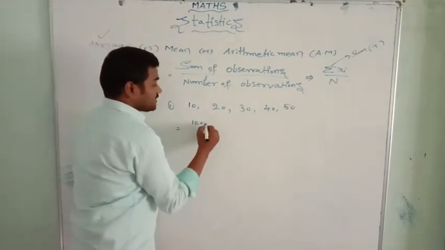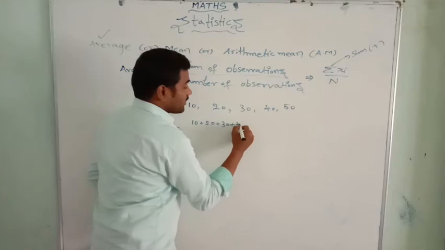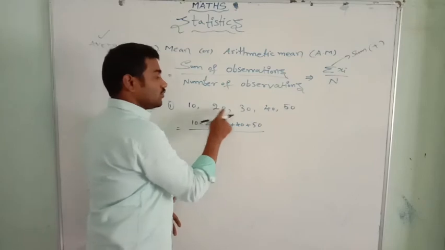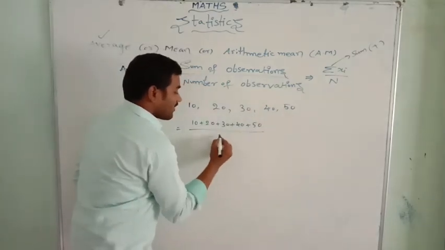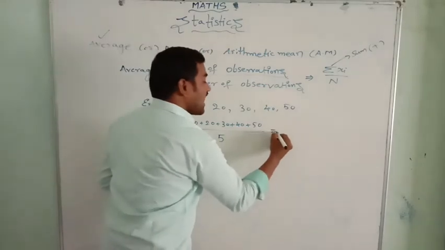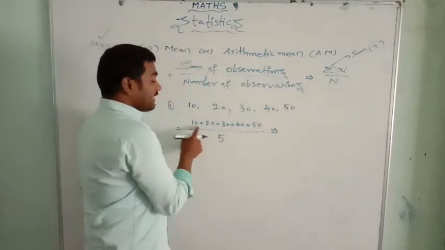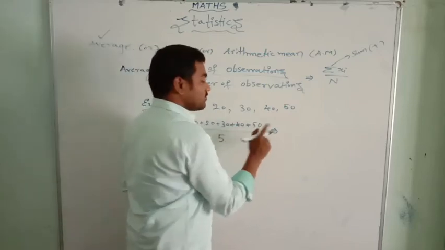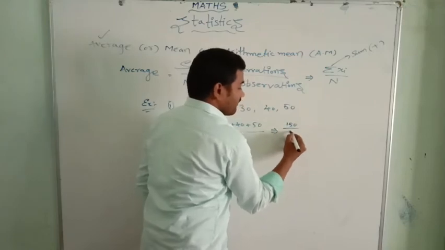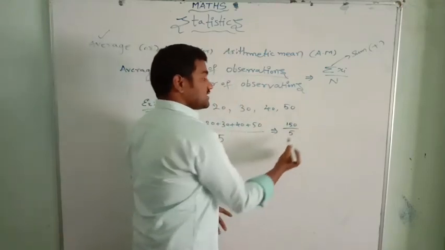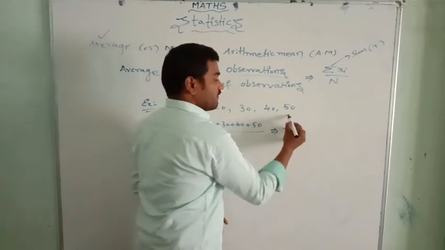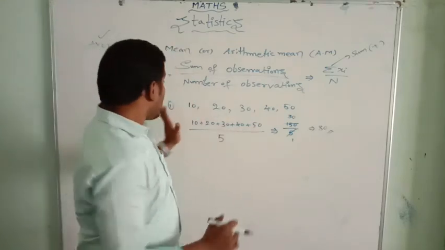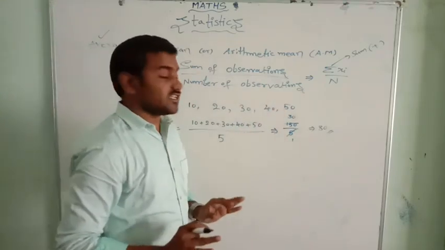Let me add: 10 plus 20 plus 30 plus 40 plus 50, divided by the number of observations. How many observations are there here? 1, 2, 3, 4, 5. There are 5 observations. Now let us add completely: 10 plus 20 is 30, 30 plus 30 is 60, 60 plus 40 is 100, 100 plus 50 is 150, divided by 5. Cancelling by the 5 table: 5 ones are 5, 5 threes are 15, and 0, that equals 30. Therefore, the average of this data is 30.